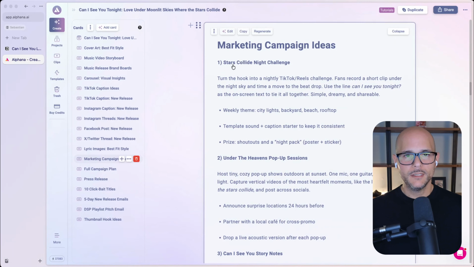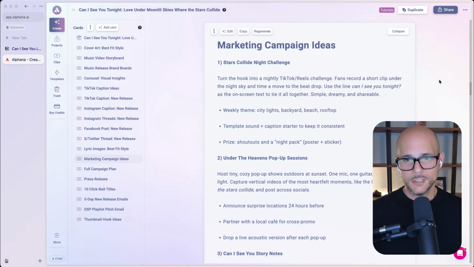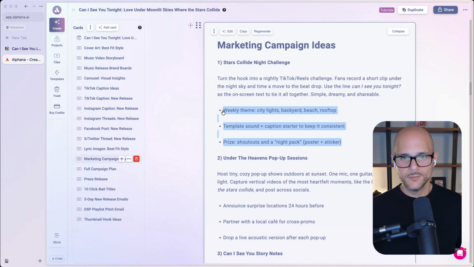It came up with the idea, Stars Collide Night Challenge. Turned a hook into a nightly TikTok Reels challenge. Fans record a short clip under the night sky and time a move to the beat drop. Use the line, "Can I see you tonight?" as the on-screen text to tie it all together. Simple, dreamy, and shareable. And then it gives me 3 bullet points, right? Which is what I asked for.